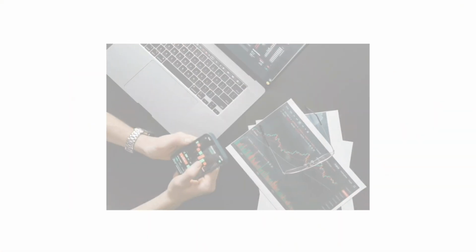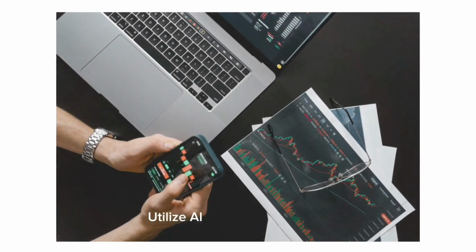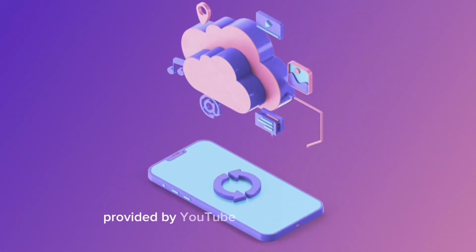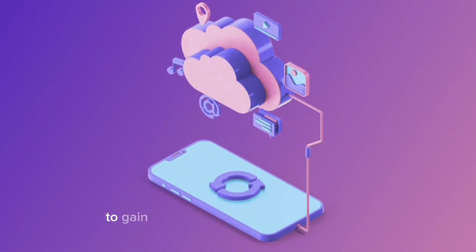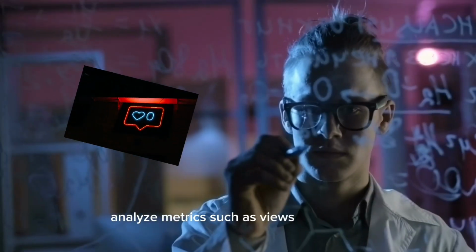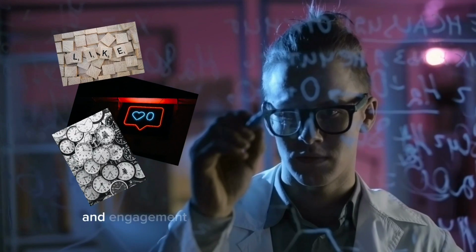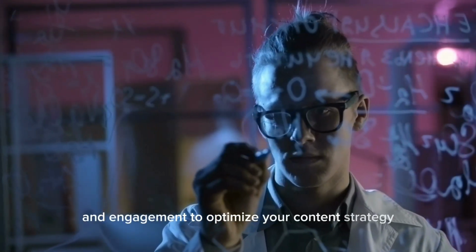Analyze performance with AI tools. Utilize AI-based analytic tools provided by YouTube or third-party platforms to gain insight into your video performance. Analyze metrics such as views, watch time, audience retention, and engagement to optimize your content strategy.